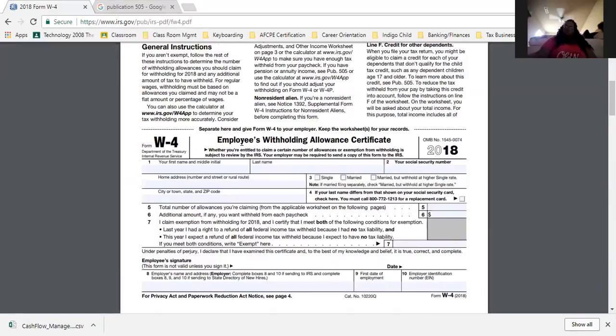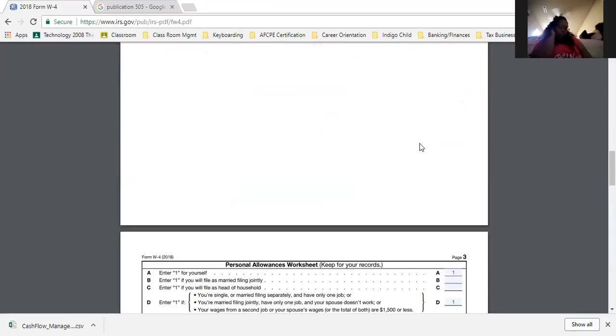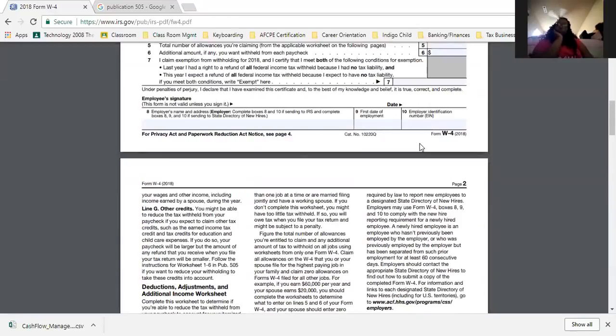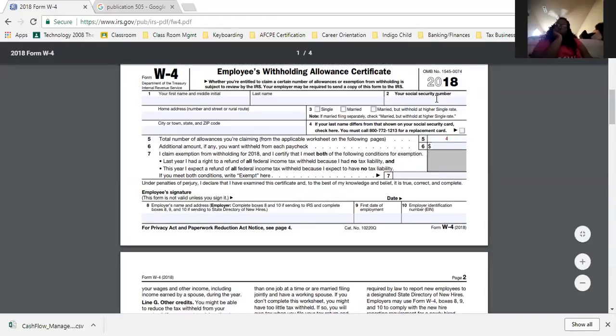Now I want to reiterate this again. It says separate here and give form W-4 to your employer. Keep the worksheets for your records. So you're going to cut this off. You're not going to turn in the whole rest of these papers because it's for your records. You're going to go back up here, line 5, which is right here. I'm going to put 4.